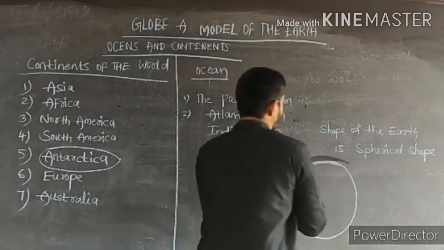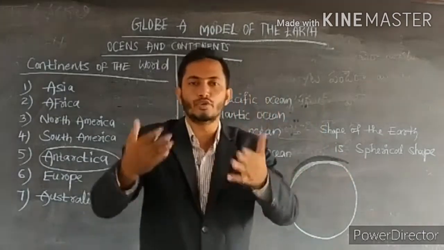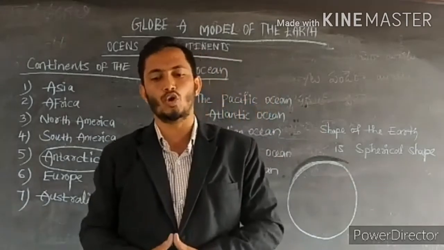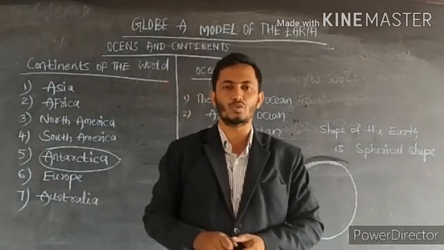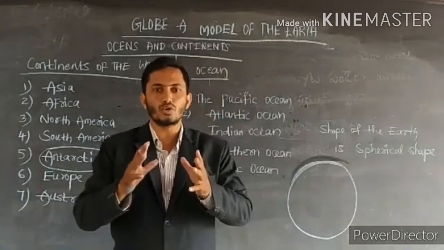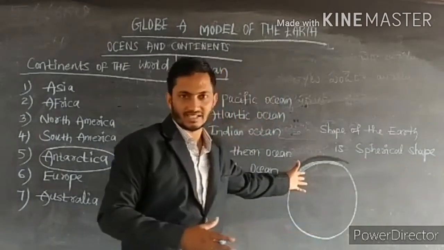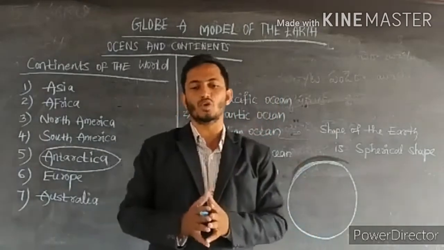This was the shape of the globe. To give you an example, I have drawn here one circle as the shape of the globe.